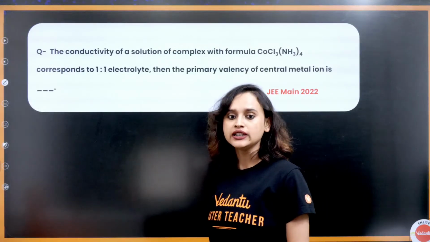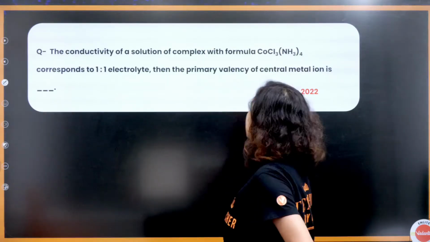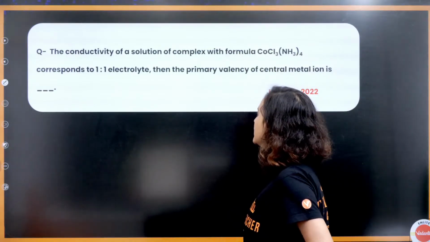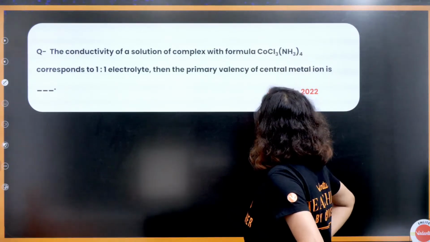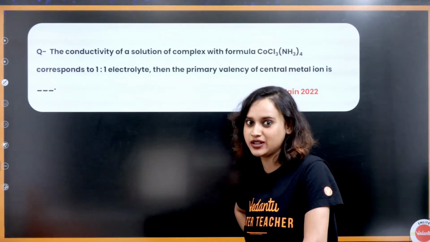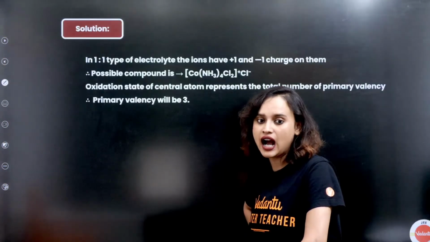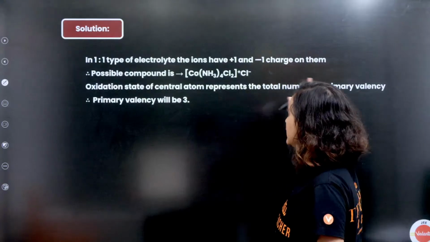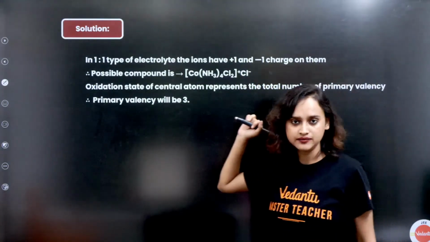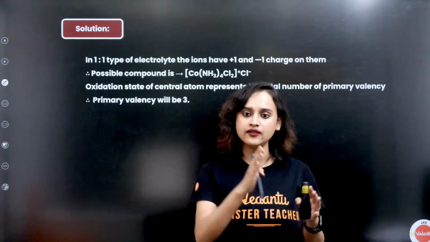Now, the conductivity of a solution of a complex with formula CoCl3·4NH3 corresponds to a 1:1 electrolyte, then the primary valency of the central metal ion is, Mohan, you had asked me, what is primary valency? The answer is 3 here. In a 1:1 type of electrolyte, the ions have a +1 and a -1 charge.